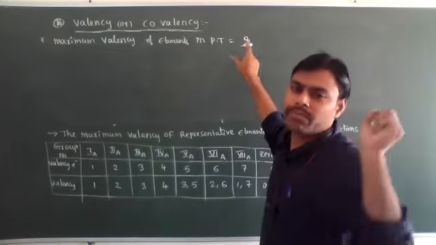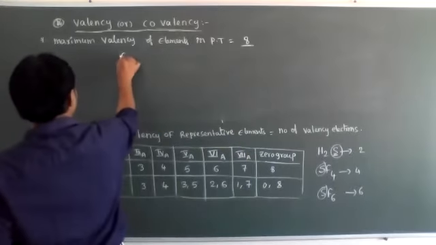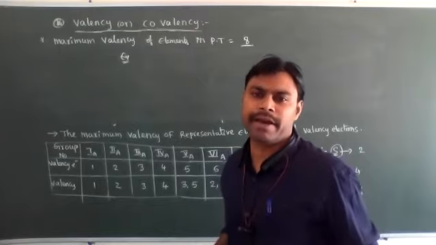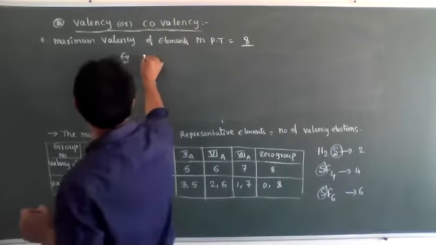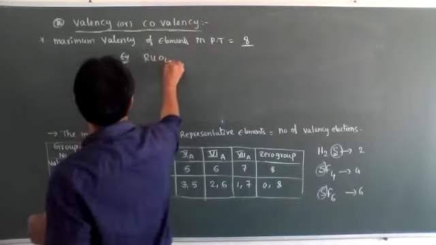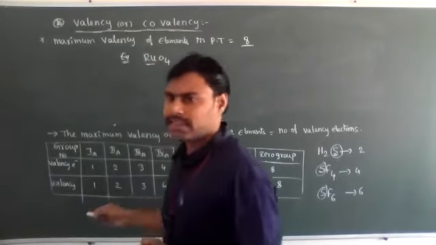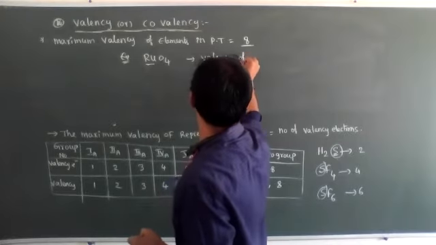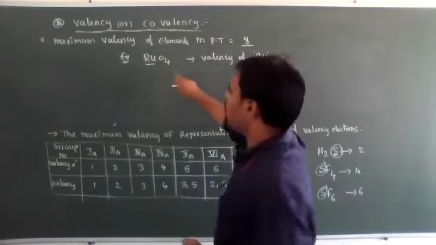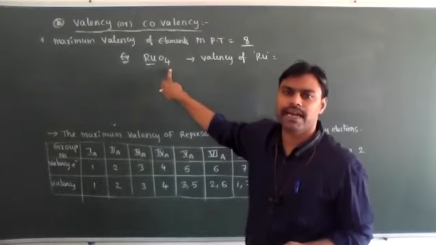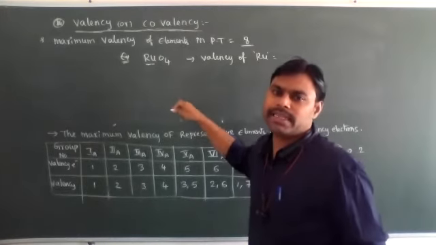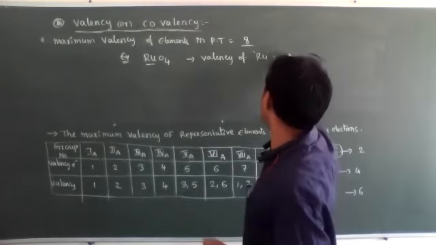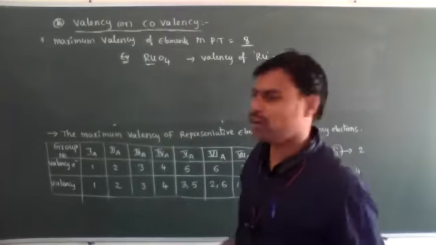So 8 is formed by what type of elements? For example, D block elements. Their maximum valence or maximum combining capacity is equal to 8. That is ruthenium, RuO4, ruthenium tetroxide. So the valency of ruthenium is equal to how many oxygen atoms are present? 4 oxygen atoms are present in the molecule. Then the central atom valence is equal to 2 into the number of oxygen atoms, 2 into 4 is equal to 8.